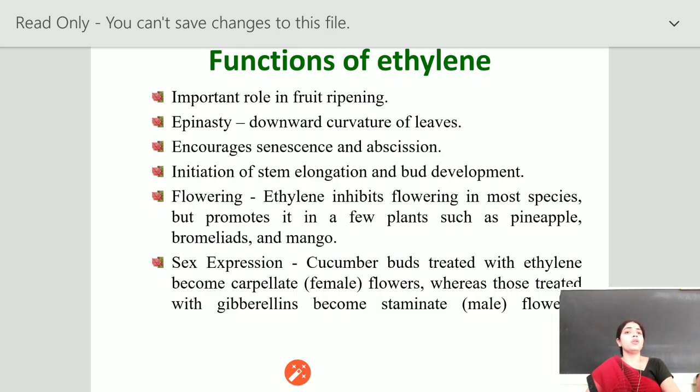This hormone also takes part in the process of flowering. Ethylene inhibits flowering in most species and promotes it in a few plants such as pineapple, bromeliads, mango, etc. It is also involved in sex expression in different plants.